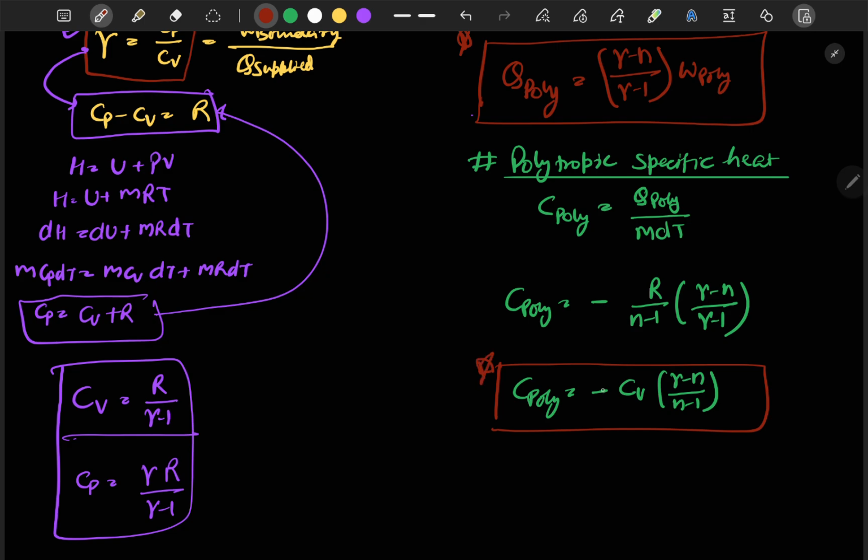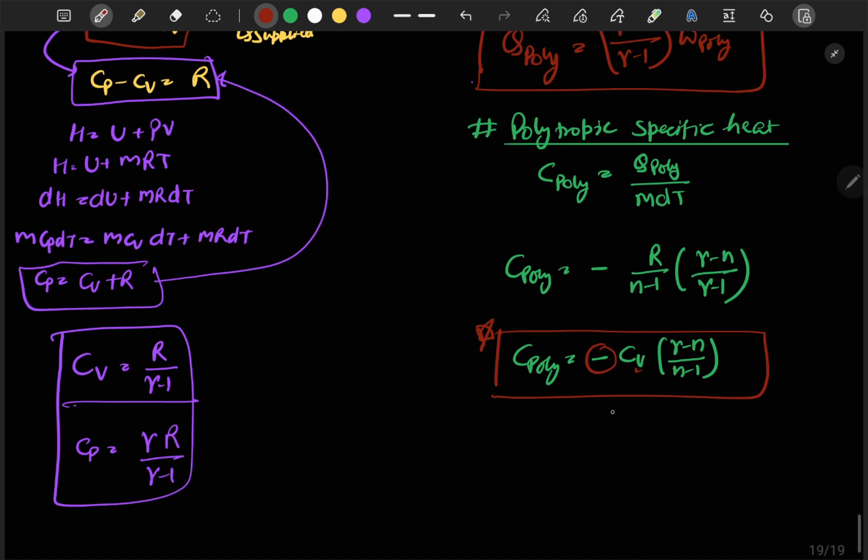Okay, now as you can see, this is already a negative term, and Cv is always positive. So if the value of n is between 1 and γ, then our value of (γ − n)/(n − 1) will always be positive.